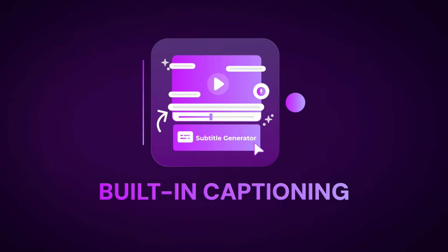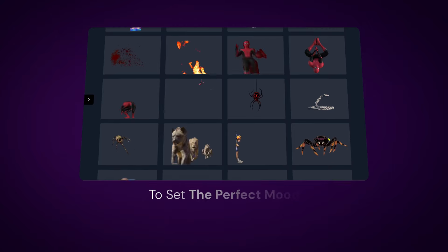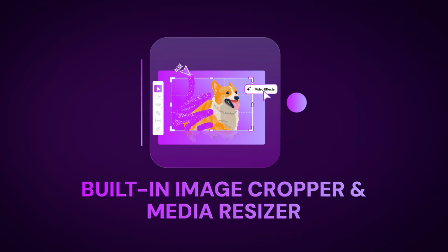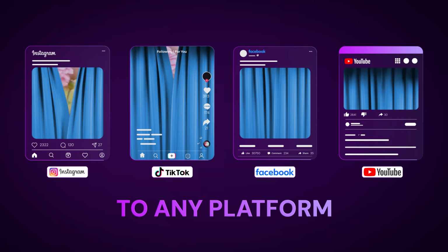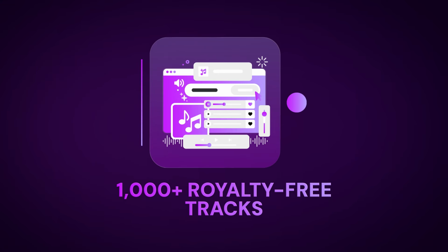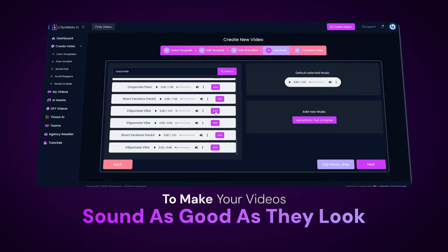Want more? We've got it. Background selector. Choose from videos, images, or GIFs to set the perfect mood for your video. Built-in image cropper and media resizer, so you never have to worry about fitting your content to any platform. 1,000+ royalty-free tracks and unlimited sound effects to make your videos sound as good as they look.